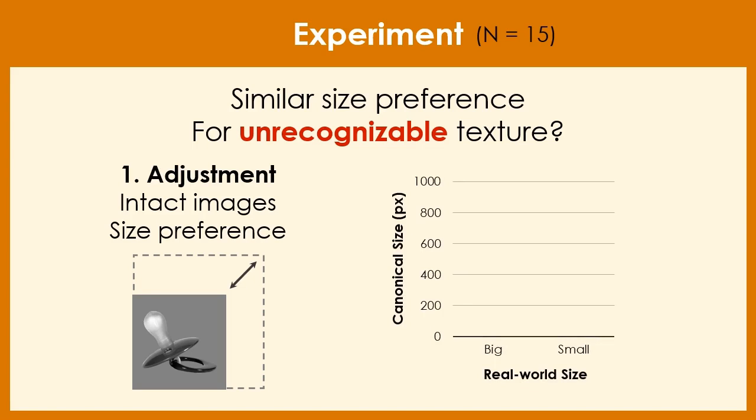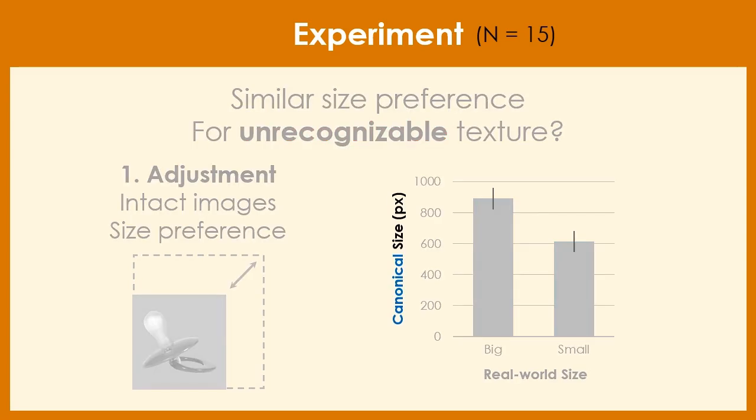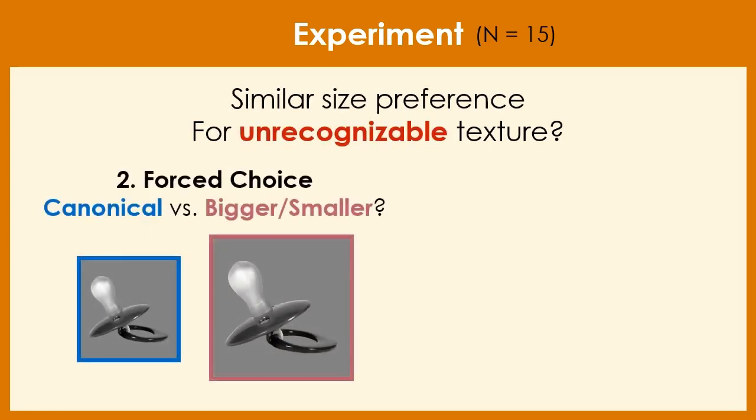And here's what they prefer. On the y-axis here is the canonical size, which is the size people picked. And unsurprisingly, we found the phenomenon introduced earlier, where people like big things to be big and small things to be small. And then we took this canonical size measured here for each individual and each object and used it in the second part with a forced choice task. We give them a choice between different sizes of the same image. One of the images is always in the canonical size from the first part, and the other is a foil that is either in a bigger or smaller size.